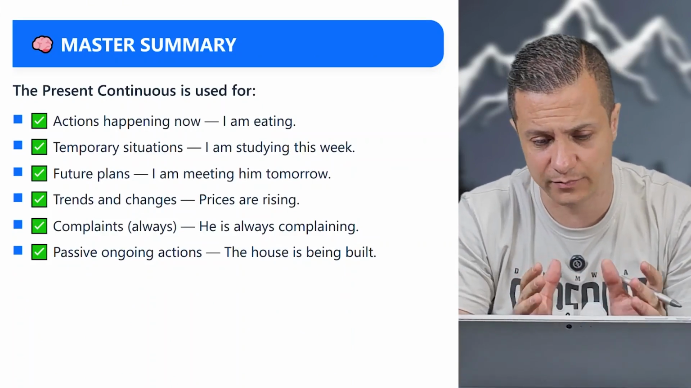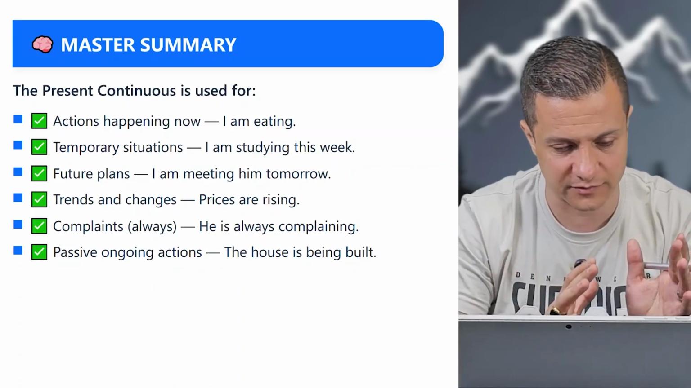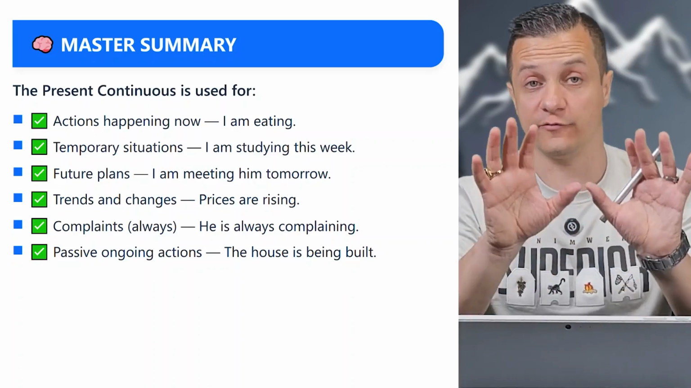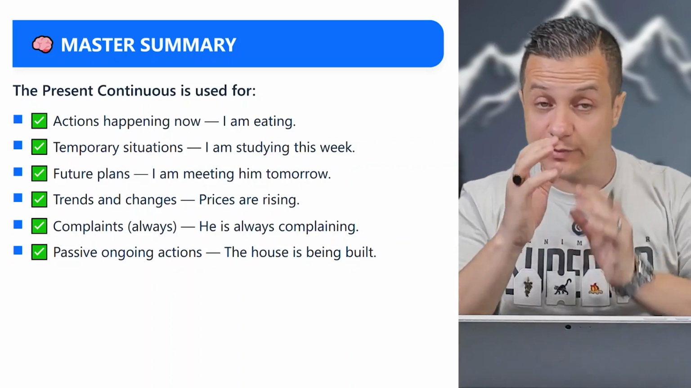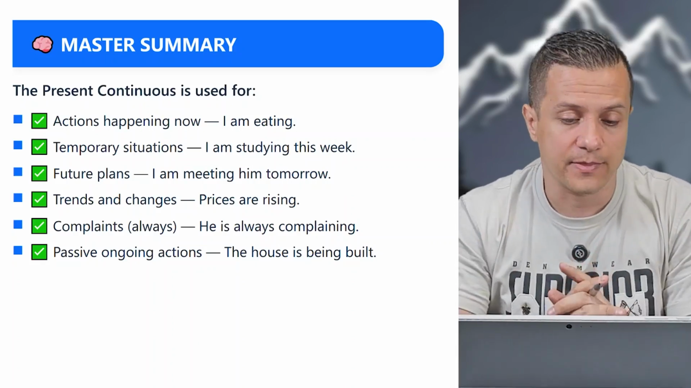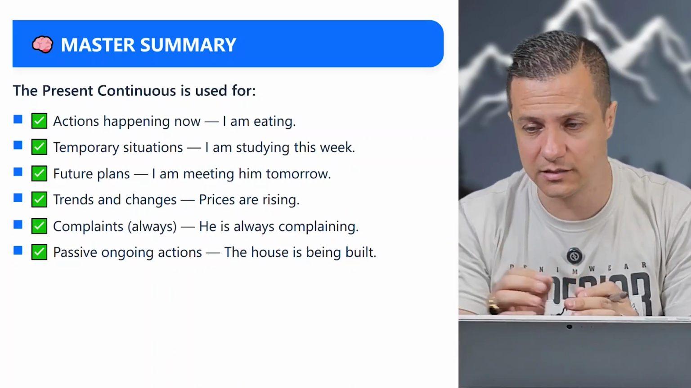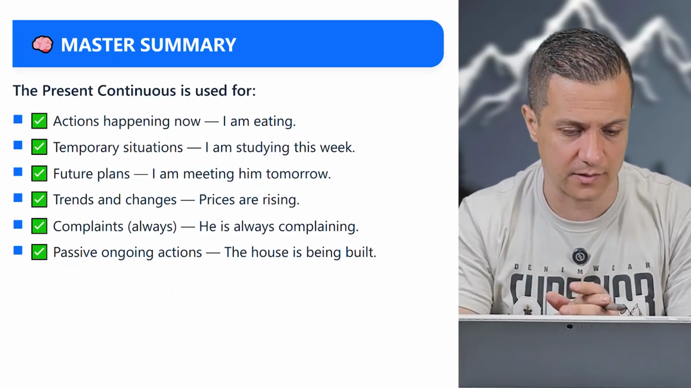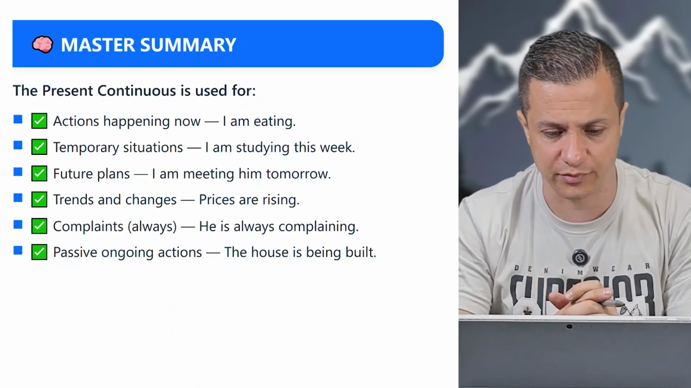You know, I've prepared the PDF in a formal way, but stick to informal, contracted forms. I'm meeting, I'm going. Formal writing, okay? Just for writing, separate them, but for speaking, guys, contract everything, all the tenses. Temporary situations: I'm studying this week. He's studying, don't say he is. He's studying, okay? Future plans: I'm meeting him tomorrow. Trends and changes: prices are rising.